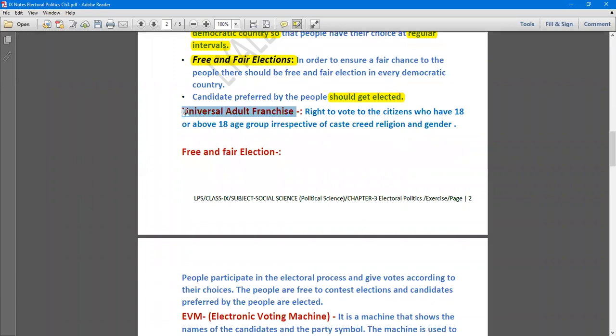Universal adult franchise. This is the next term. Now, what do you mean by universal adult franchise? Right to vote to the citizens who are 18 years or above, irrespective of their caste, creed, gender, or religion. All the people are given the right to vote. It is generally accepted that after the age of 18, a person can take decisions wisely. Therefore, everyone must be provided the right to vote irrespective of anything. So this is known as universal adult franchise, the right to vote irrespective of caste, creed, religion at the age of 18.